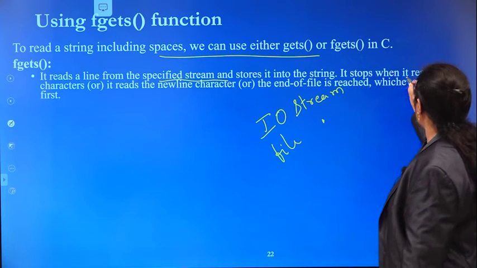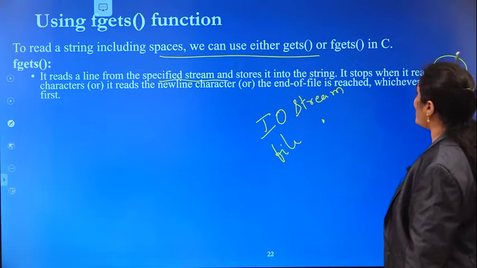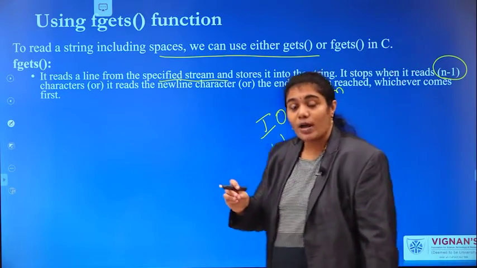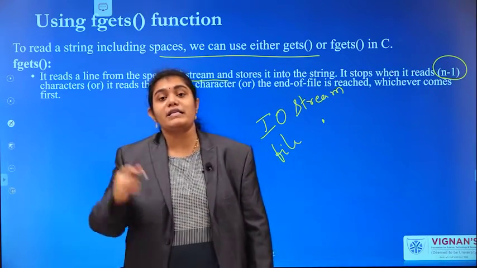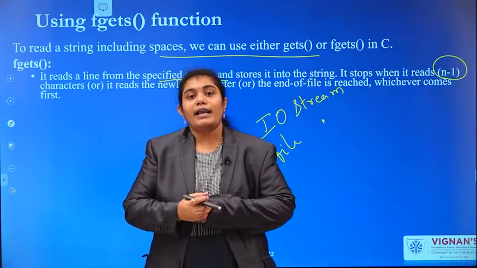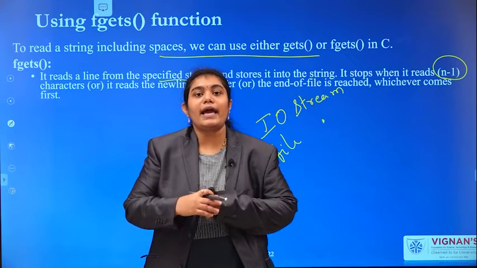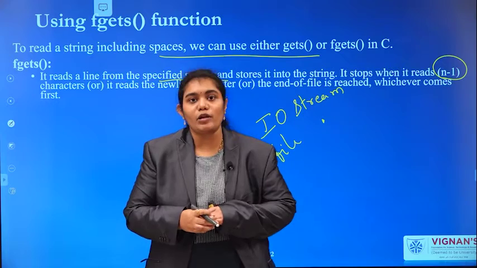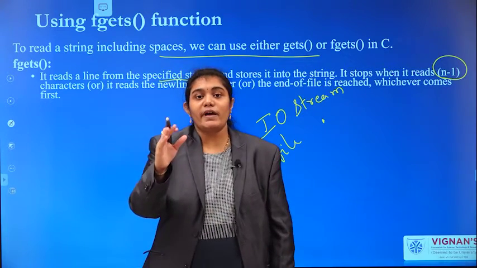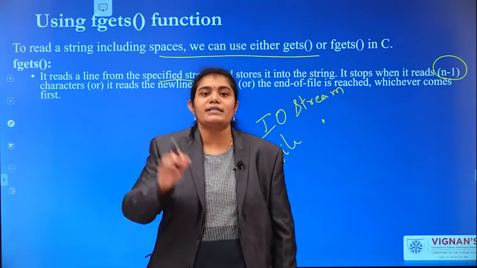It will stop whenever it reads n-1 characters. Like gets, it can read a line of message, and it will stop whenever a new line is encountered.